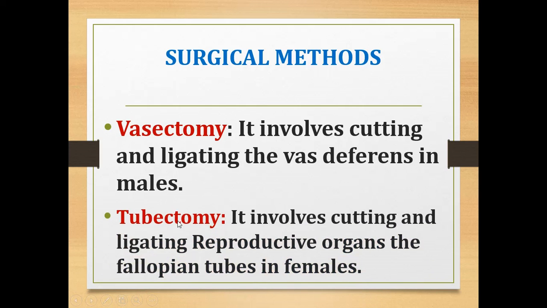The next method is tubectomy. Tubectomy involves cutting and ligating the reproductive organ, that is the fallopian tubes, in females. The fallopian tube is the tube through which the ovum with sperm passes into the uterus as an embryo. It is an important place where embryo formation occurs. But in the surgical method of tubectomy, they cut and ligate the fallopian tube in females.